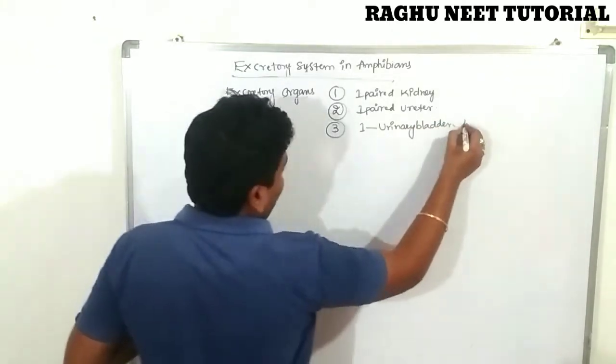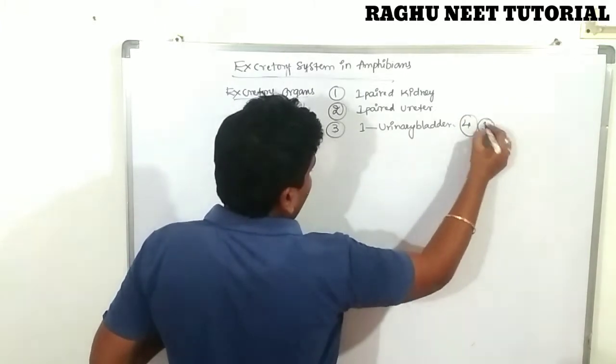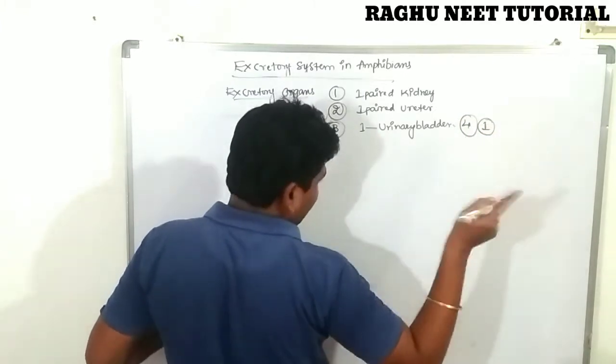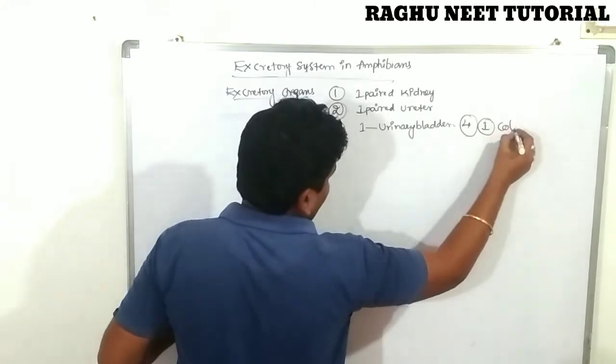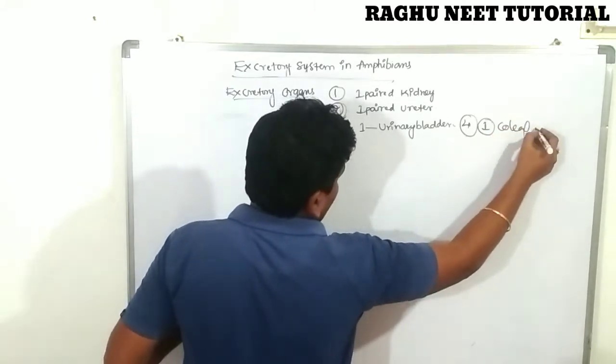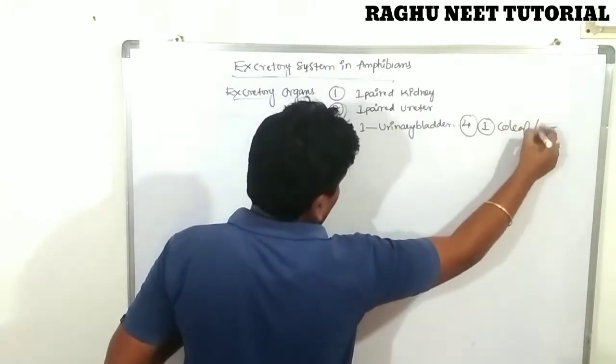The fourth one is one urethra, the cloacal excretion, that is called a urethra. You can write urethra also.